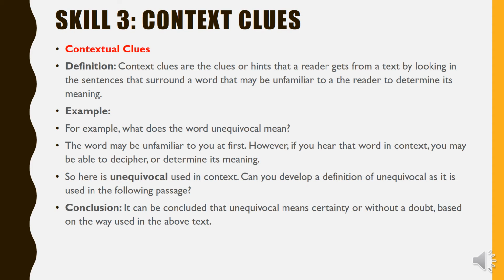Let's see the example. So, here is an unequivocal used in context. Okay? Let's see the meaning of this word. Okay, it can be concluded that unequivocal means certainty or without doubt based on the way used in the above text. So usually, guys, when you want to know the meaning of a certain word through context, you have to read the whole sentence, look around the sentence, look for hints, look for clues to find the meaning of the word.